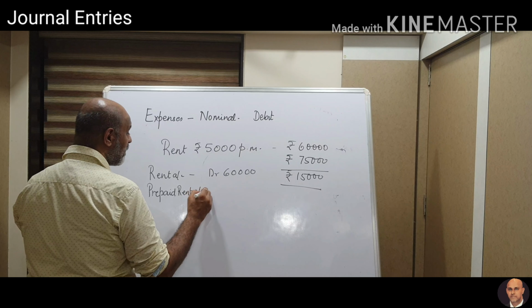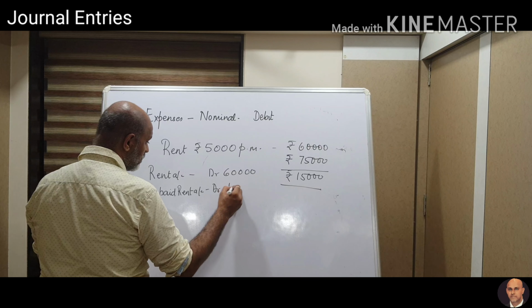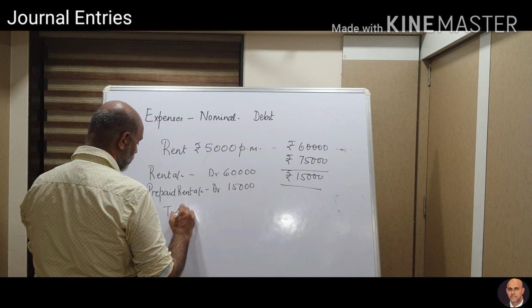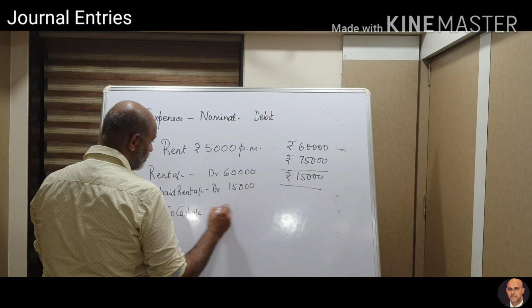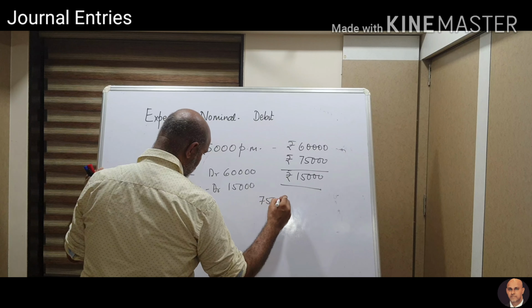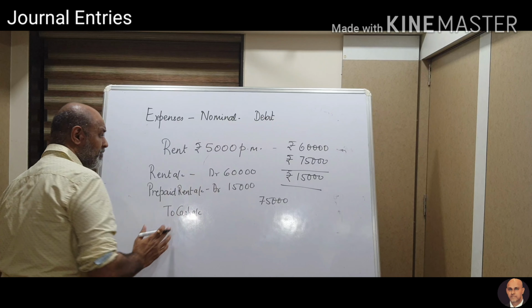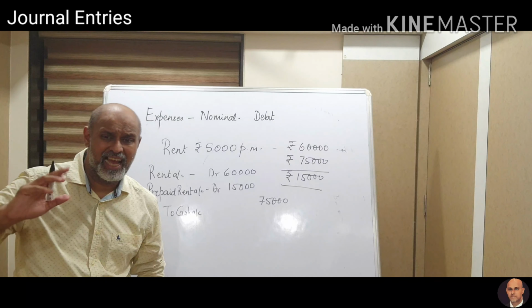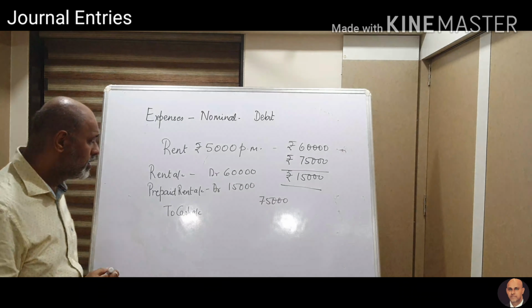That is known as prepaid rent. 15,000 to cash 75,000. In the previous case, I had not paid. In this case, I paid advance for the next year.